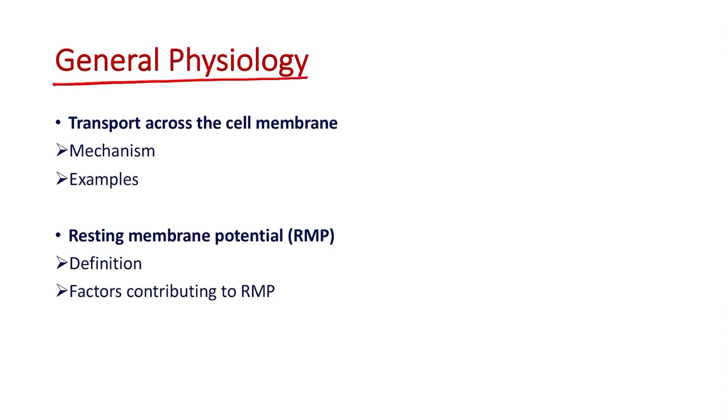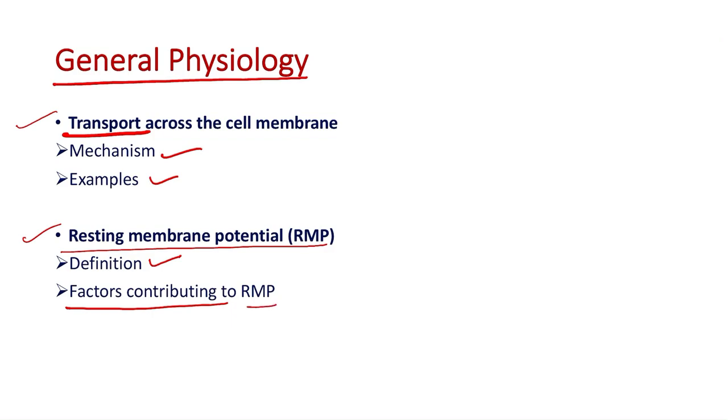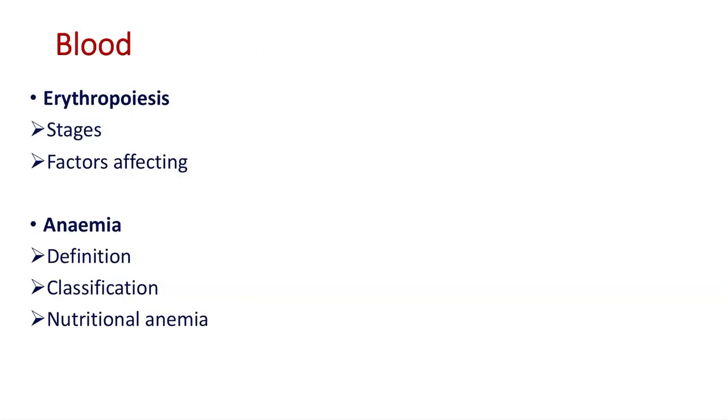In general physiology, two important topics are transport across cell membrane and resting membrane potential. In transport across cell membrane, types of transport, then mechanism and examples of each individual type can be asked as a part of the long answer question. Then resting membrane potential, what is the definition and factors contributing to the resting membrane potential. So this can be asked as a part of the long answer question on resting membrane potential.